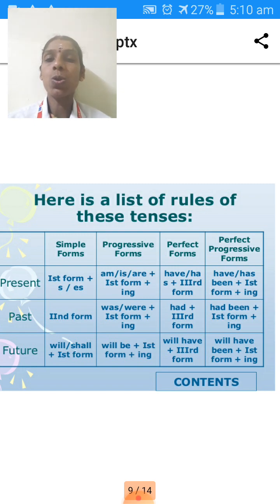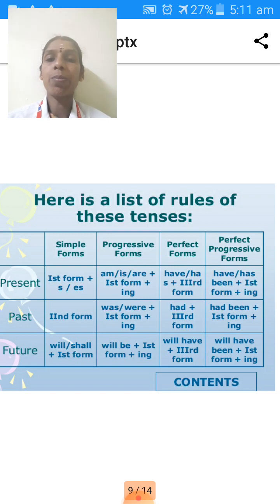That means you should use the fourth form of the verb. Next, present perfect tense: has, have plus the third form of the verb. You should use the past participle.